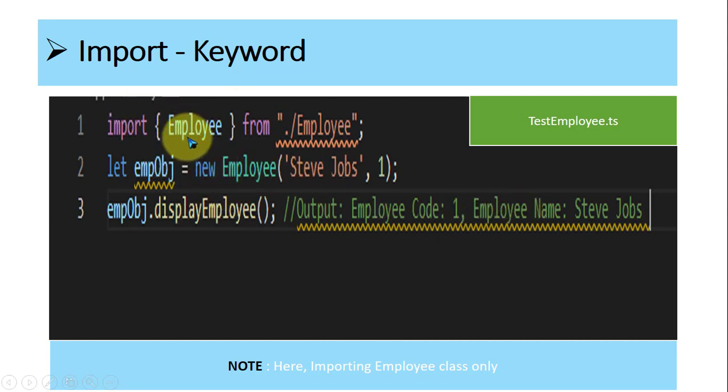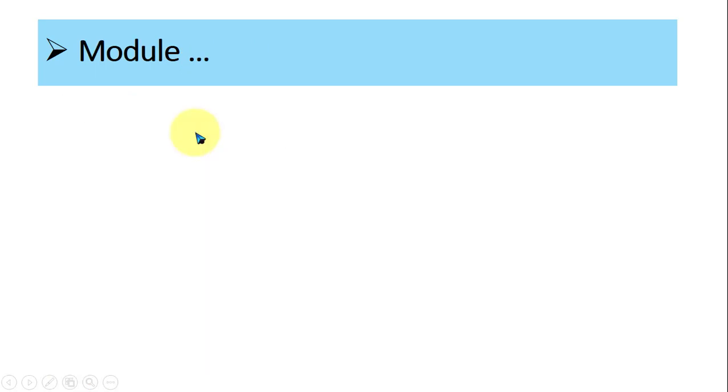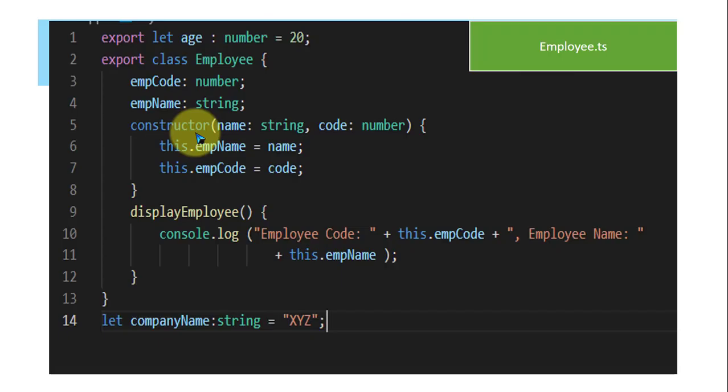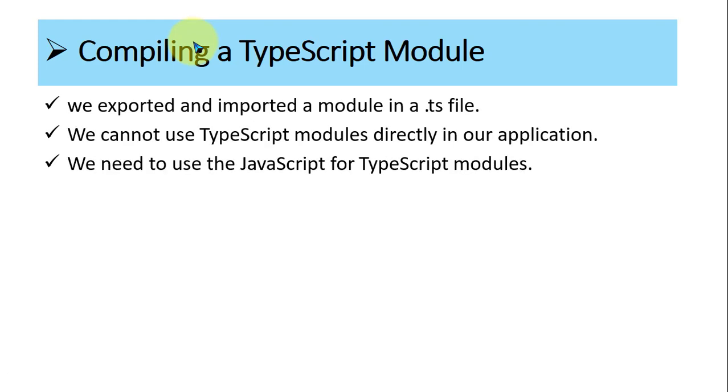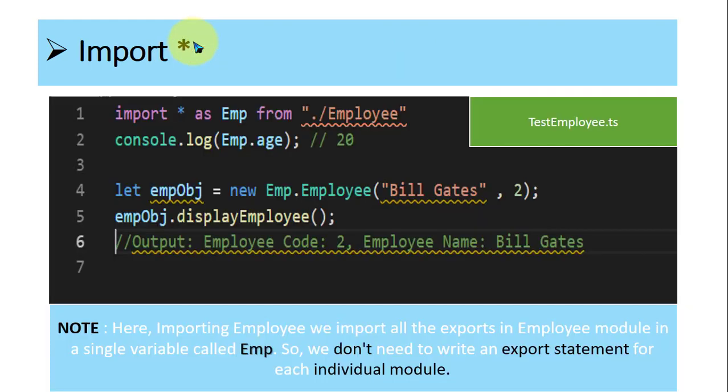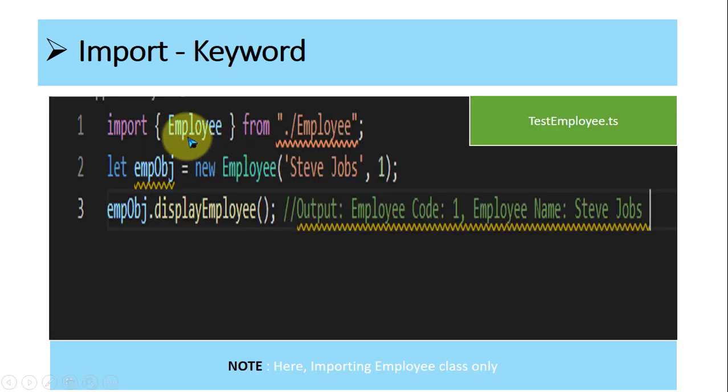Here I am using only employee as a class, and the employee class is exportable, correct? Let's just check it. Yes, this is exportable. So I can access employee if I import it. Age I have not used. Let me check it. Look here, age is not used in this example.